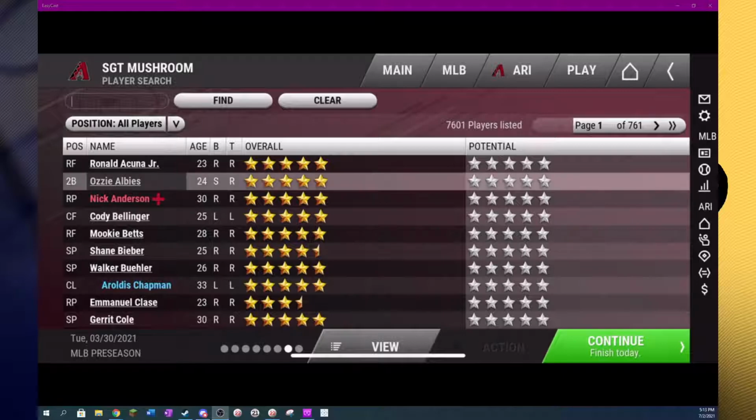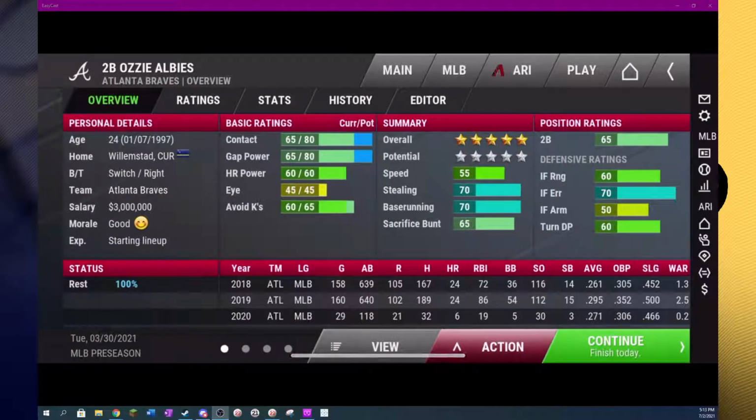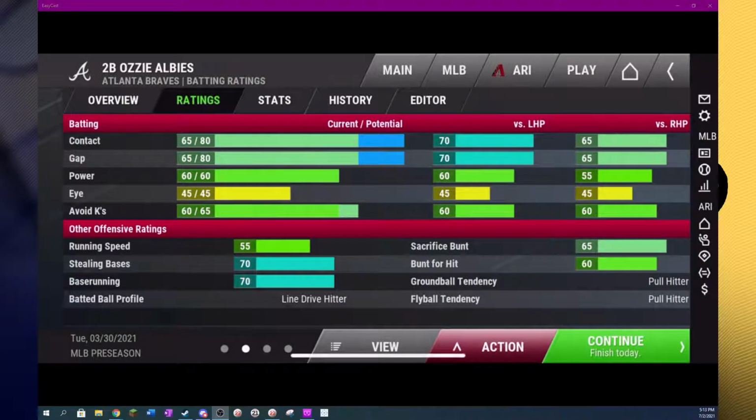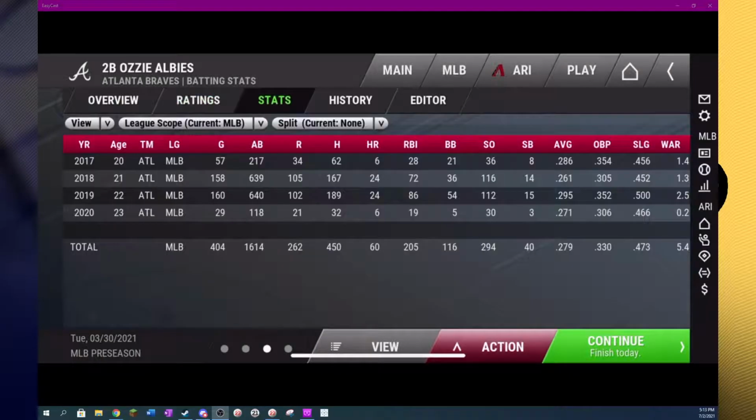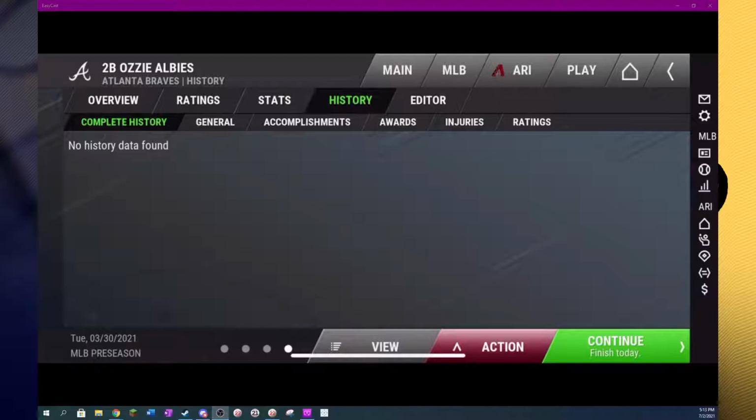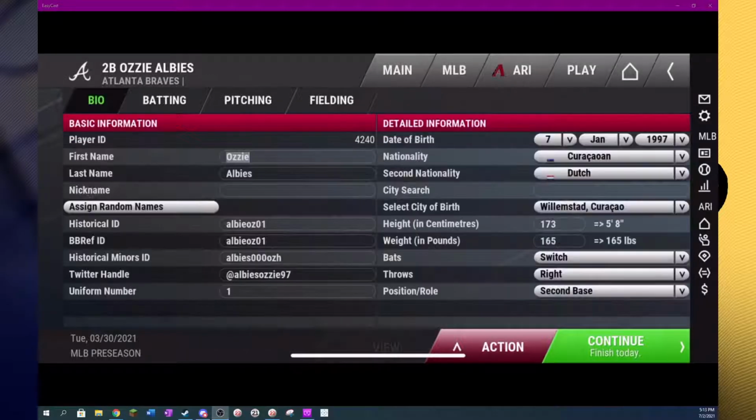And of course, to sort through different players' pages, you can click on their ratings to see how they look on their ratings page. The stats will show how they've done throughout history. Their history here will tell you how they've done in the out of the park world. And the player editor will give information about their name, where they were born, when they were born, how tall they are, how much they weigh, what they bat and throw, and their position as well.